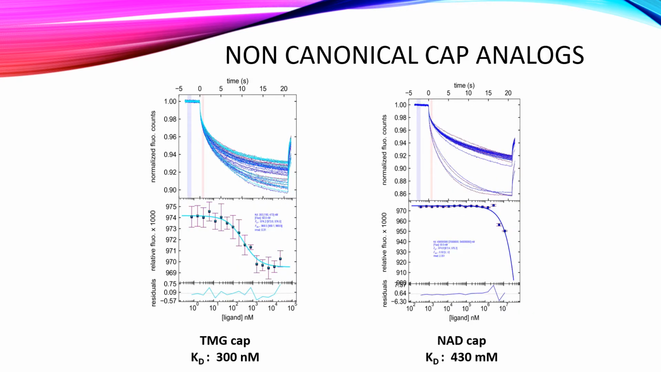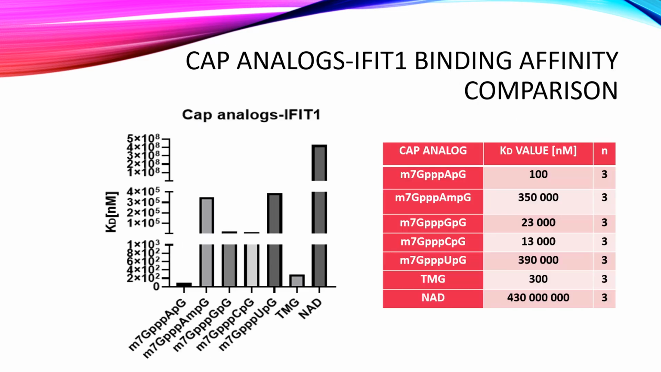Two non-canonical caps found in human cells were also measured. For the TMG cap, a Kd was obtained at 300 nanomole, and for the NAD cap at 430 millimole. So the difference is huge, although for the NAD cap, we did not reach the lower plateau for the curve.